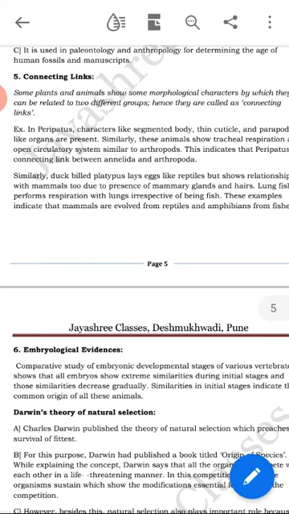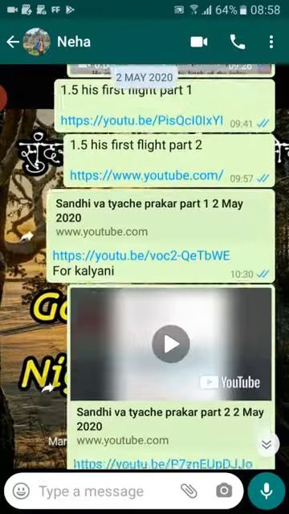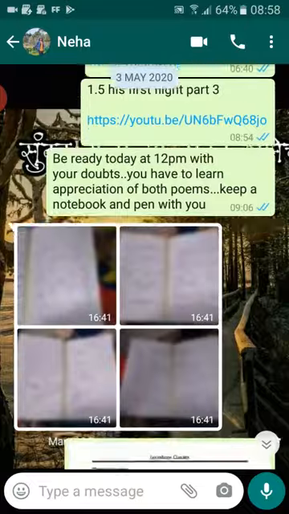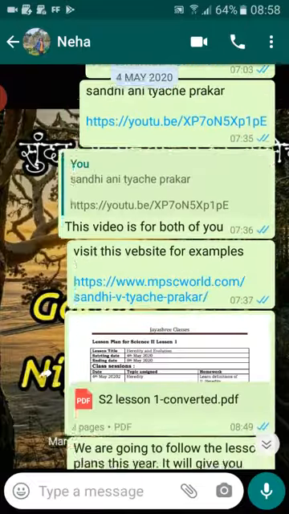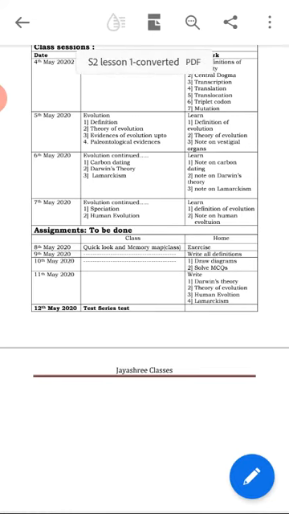Now let us go to our lesson plan today, and I am going to give some instructions. Listen to them. Let us go to our lesson plan. Look, we have covered the quick look also. I have provided you the memory map yesterday. Till evening your memory map should be completed.